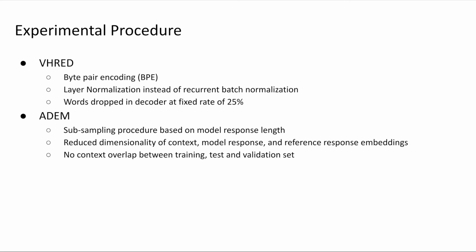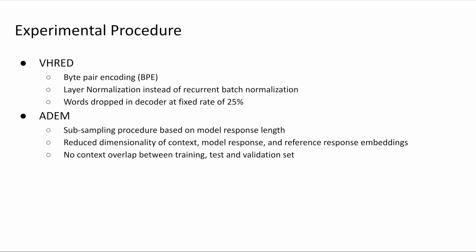So far we've discussed the training of the VHRED. Moving on to Adam. So in case of training the VHRED, we used a context embedding size of 2000. But Adam was observed to perform better when the dimensionality was reduced. And they experimentally found that the sweet spot was 50. Hence, they used principal component analysis, also known as PCA, to reduce the context, model response, and reference response embeddings to 50. PCA is a technique we use to reduce the number of features without losing the influence of the reduced dimensions.